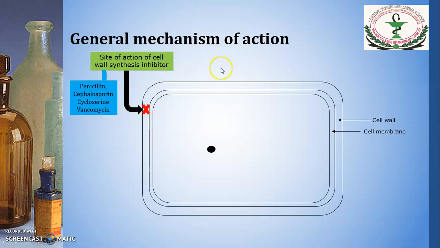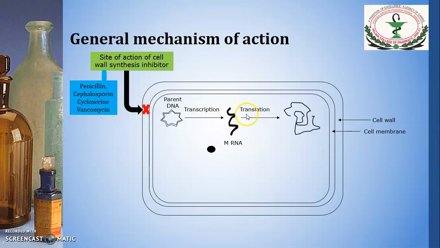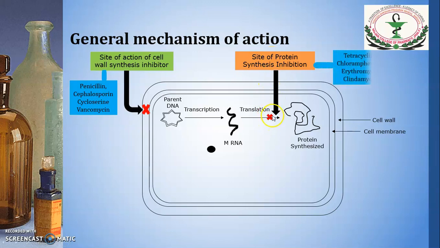The second site is: you can see the parent DNA in the cell, which will get transcribed into mRNA, and that is translated to form the new proteins. Now this is blocked by protein synthesis inhibition. So this is the second site where the drug will act, and these drugs are tetracycline, chloramphenicol, erythromycin and clindamycin.